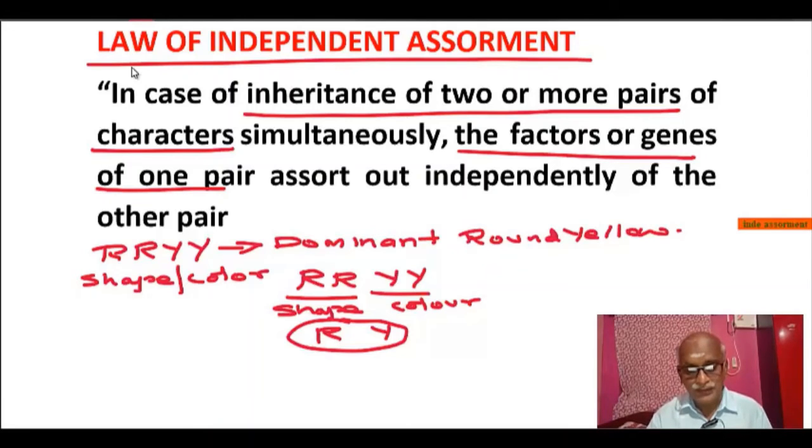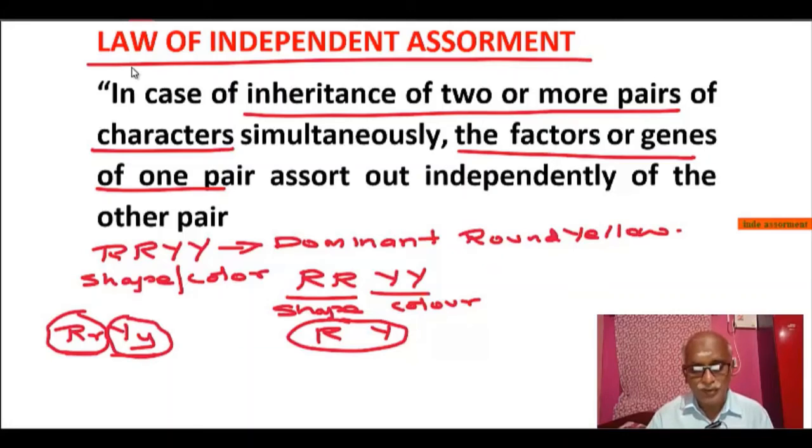Take again the F1 of the dihybrid cross, we have capital R small r, capital Y small y. So we have two different types of factors or genes brought from two different parents, that is male and female. Here also, while forming the gamete, the capital R can go with capital Y, at the same time the capital R can go with small y also.